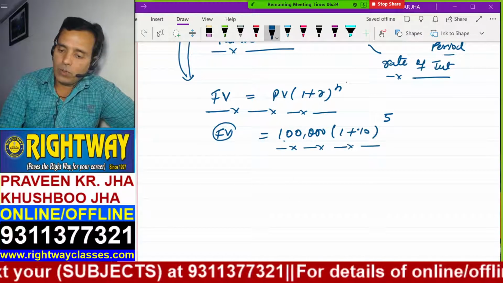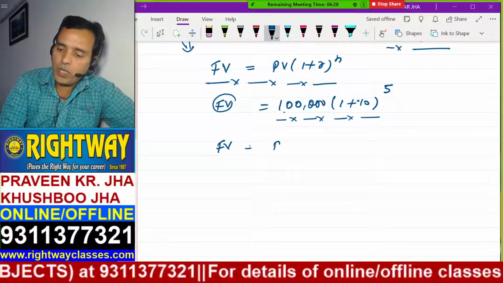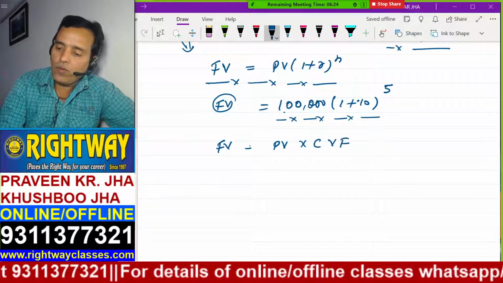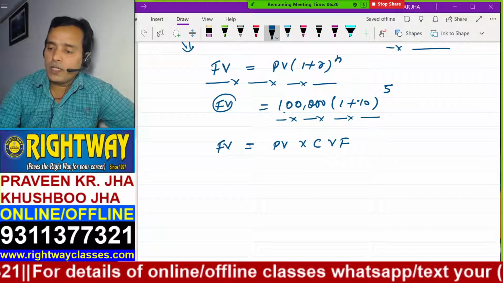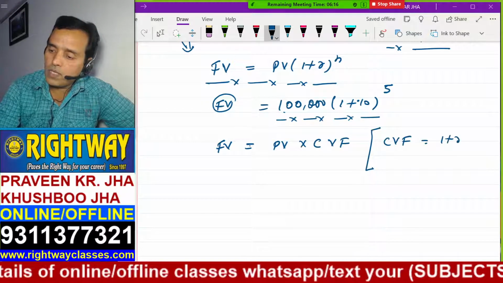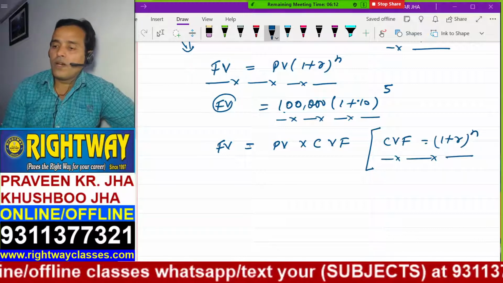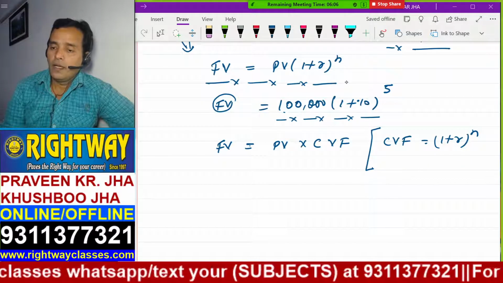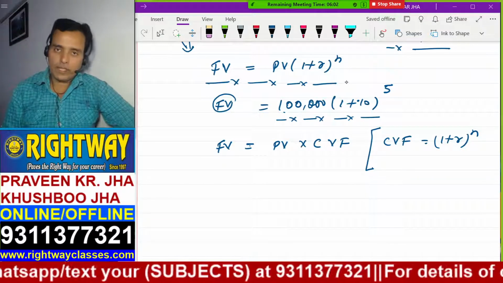Understand? Now, how can we get the future value? Future value equals present value multiplied by compound value factor. What is the compound value factor here? See here, compound value factor is 1 plus R to the power N. You understand what I replaced here? 1 plus R to the power N can be called as what? Compound value factor.